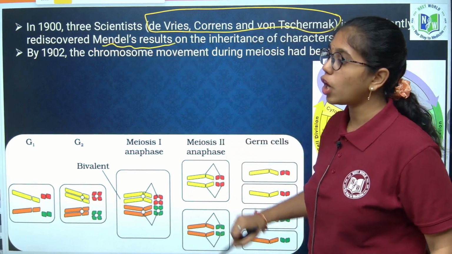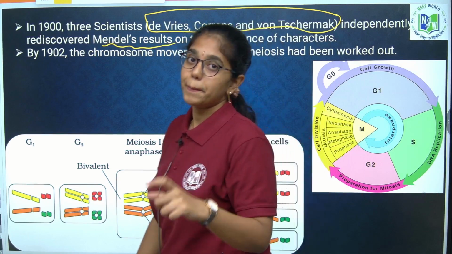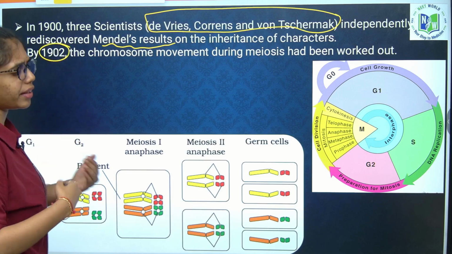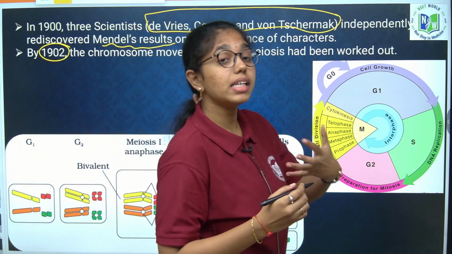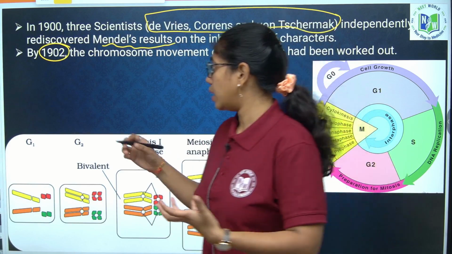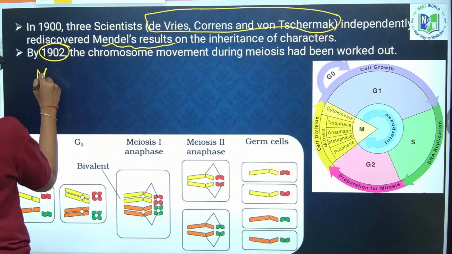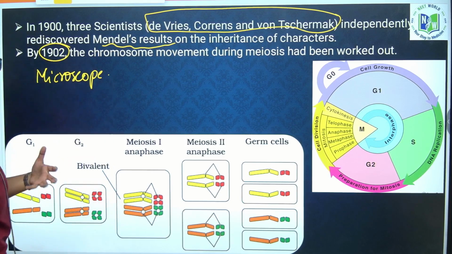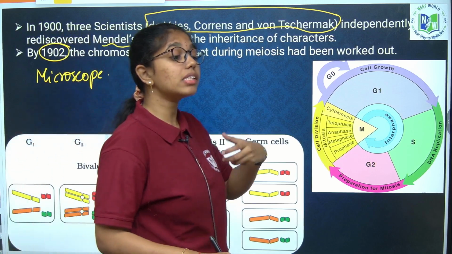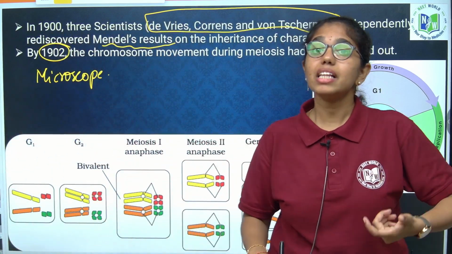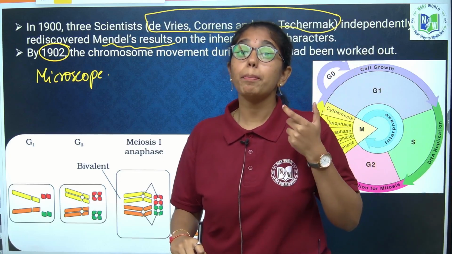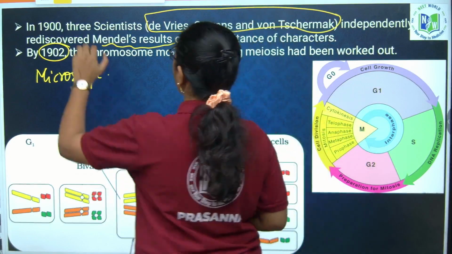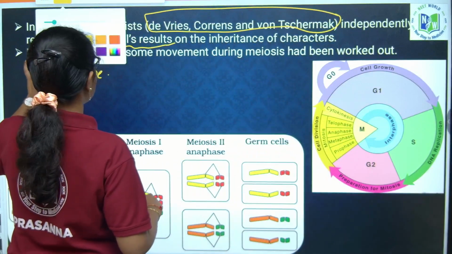In 1902, in the early 20th century, the discovery of the microscope also played a crucial role in understanding cell biology, the cell cycle, and the pattern of chromosomal segregation. So let us see how chromosomal segregation happens.